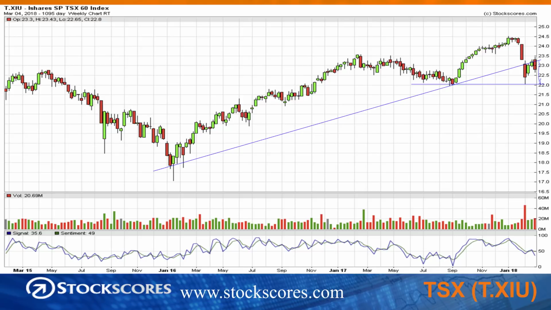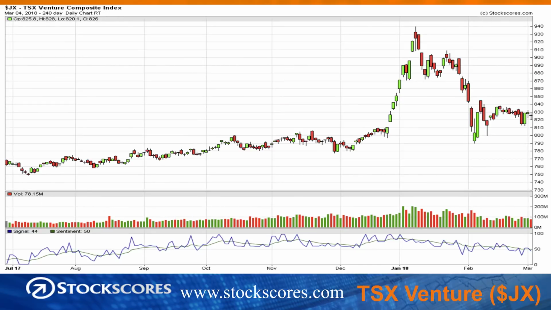So if you can draw a straight line with a ruler and you know where to draw the lines, it becomes pretty simple to predict where the market is likely to go. Not where it will go, because we never know 100%, but you can be pretty good at predicting where it is likely to go. TSX Venture, this is a market that got heavily overbought in January.